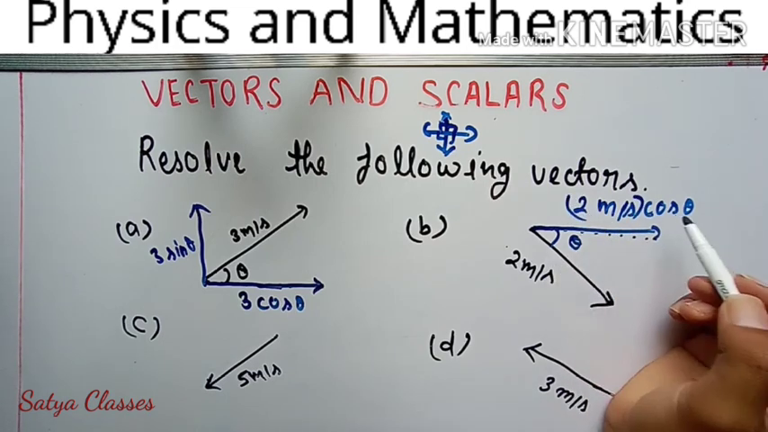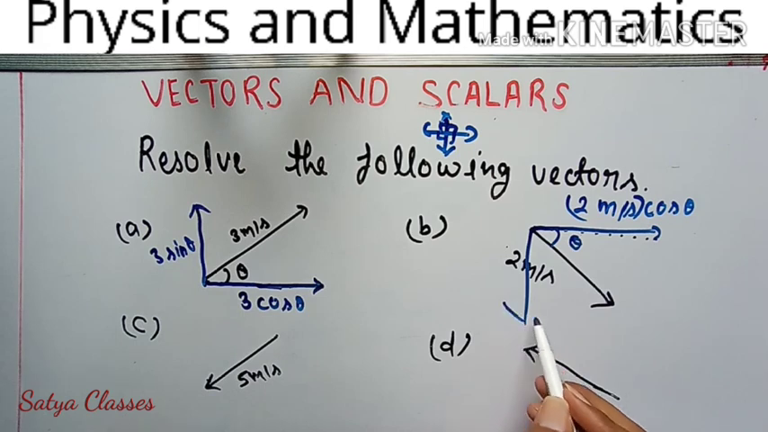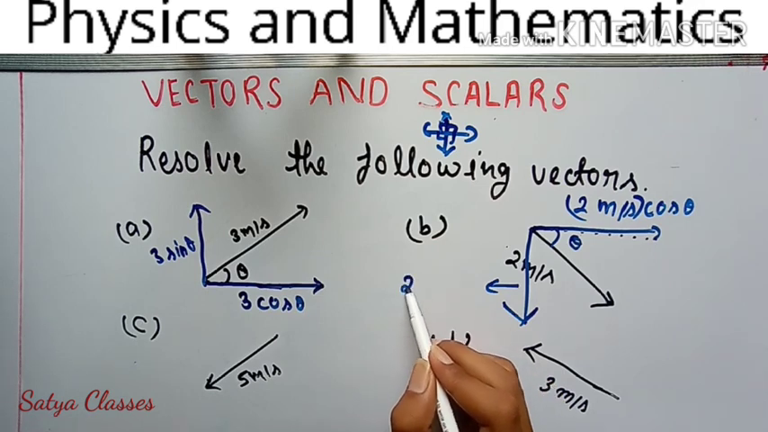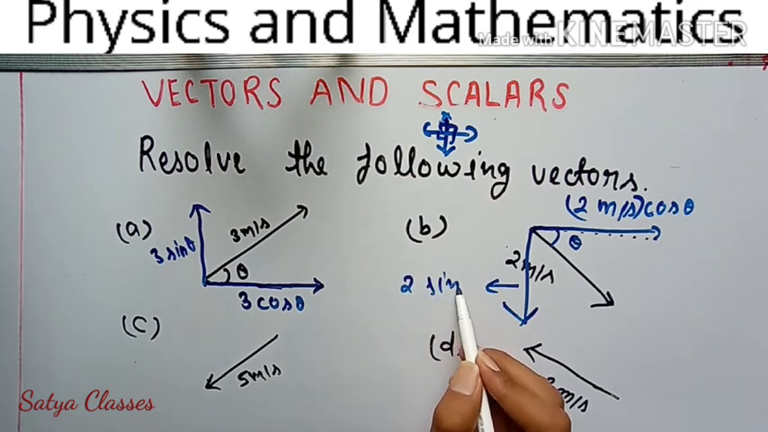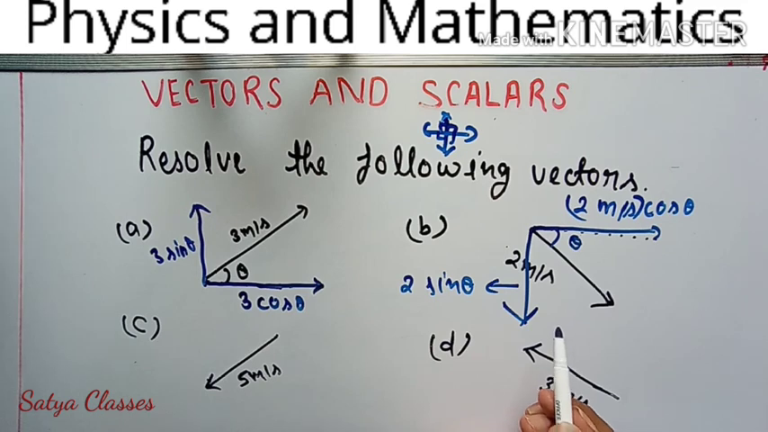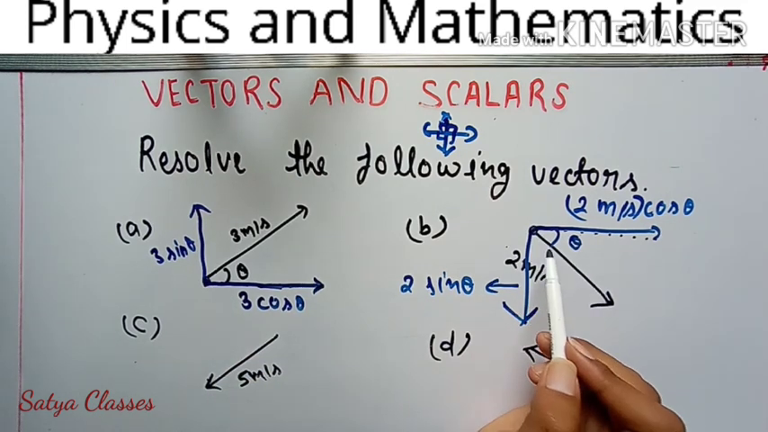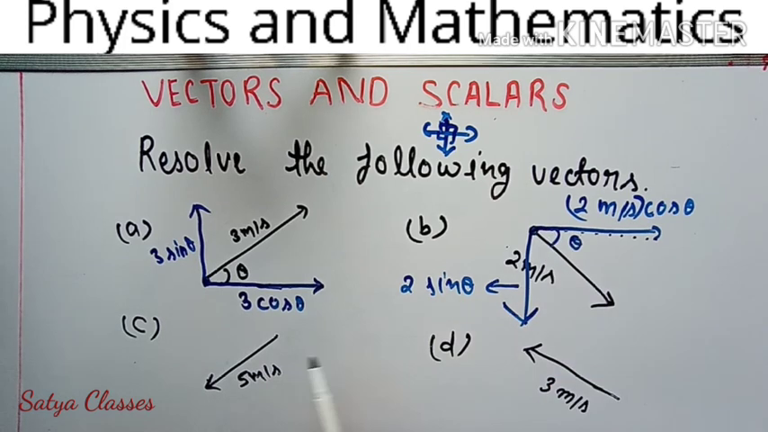Okay, and the perpendicular component is 2 sin theta. Understand? So you see clearly that every time we have chosen its tail part. So this time let's again choose its tail part, make the angle, make its component, and write this component in your copy.